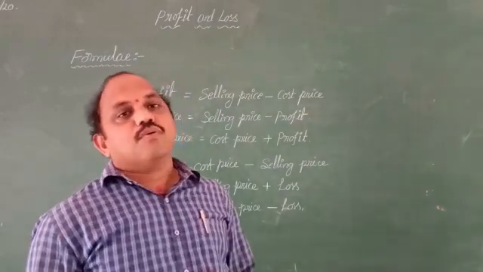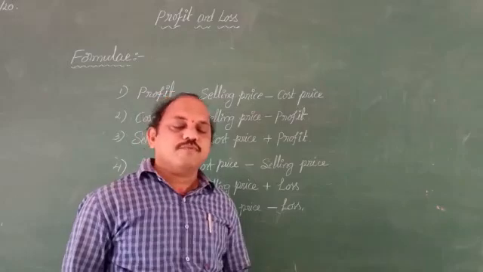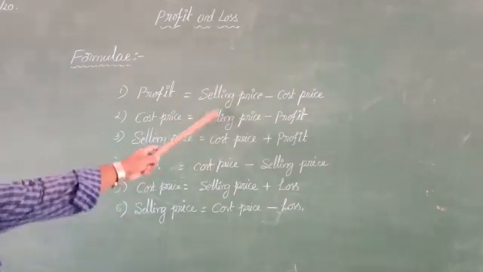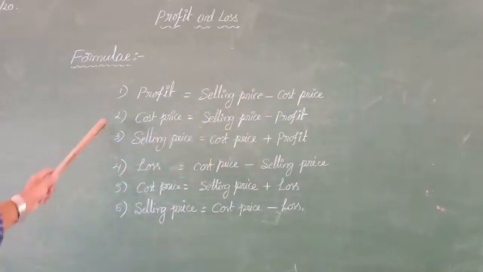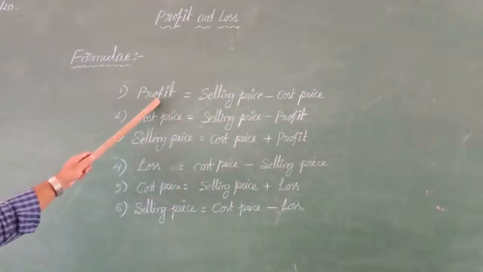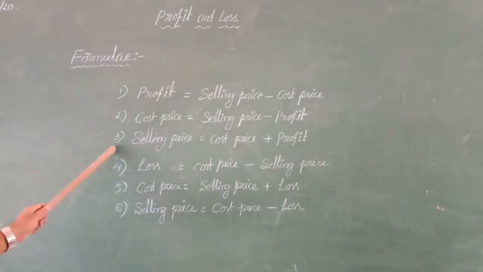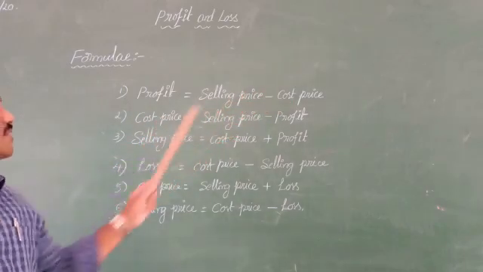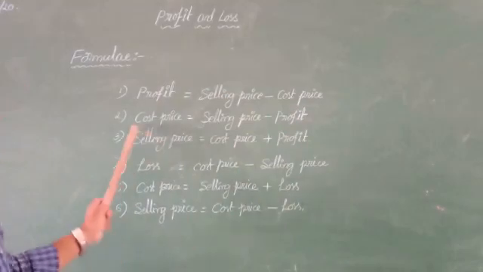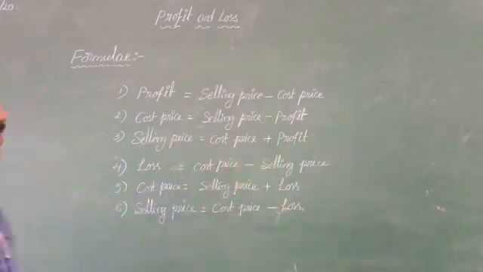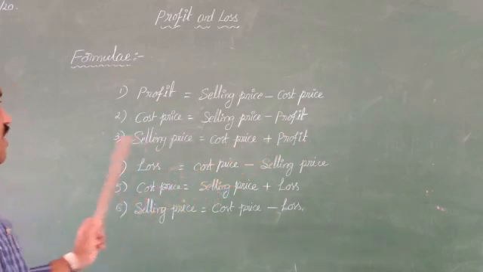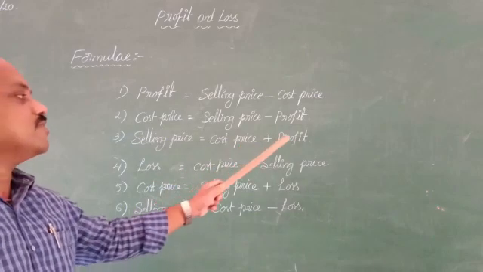Now, let us know about the formulas of profit and loss. See here, first one: profit is equal to selling price minus cost price. Depending upon this profit formula, we can frame two more formulas. What are those? Second one: cost price is equal to selling price minus profit. Now third one: selling price is equal to cost price plus profit.